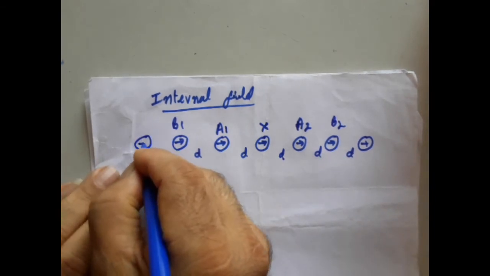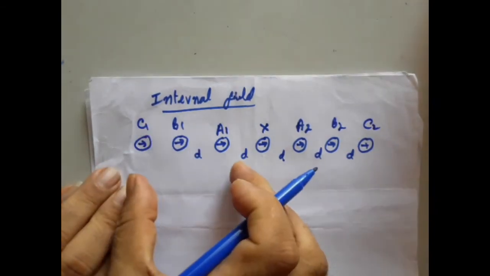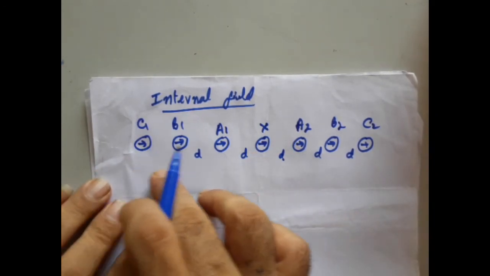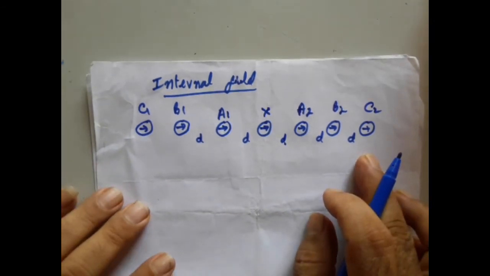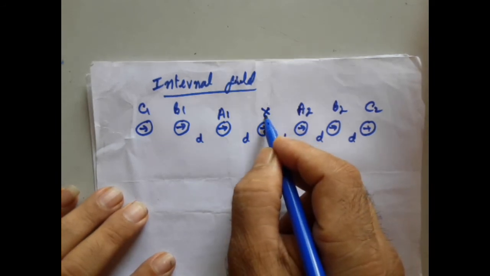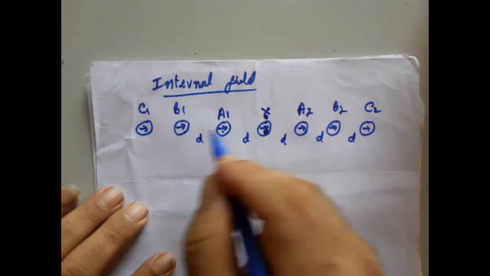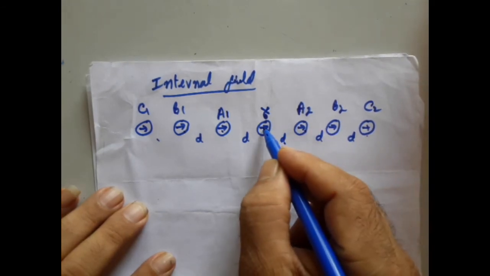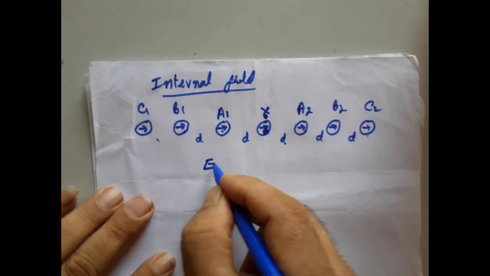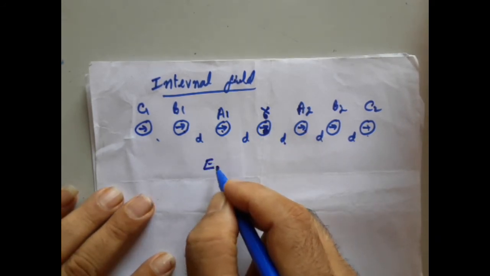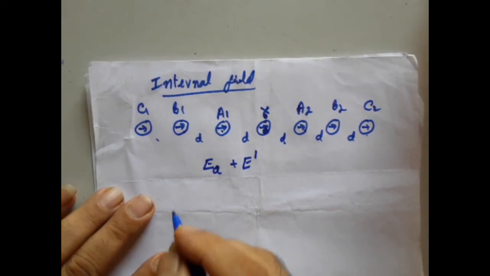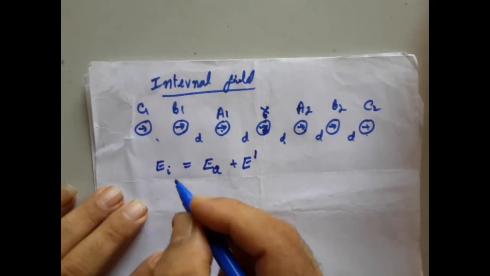If you consider molecules C1 and C2, they are at a separation of 3d from the single molecule. Now, when these molecules are subjected to an electric field, there is a field externally applied over X. Not only that, every other molecule is also going to have some kind of electric field on this electric dipole. So what is the net electric field? The sum of the applied electric field and the electric field acting due to the neighbors is what we call the net internal electric field.